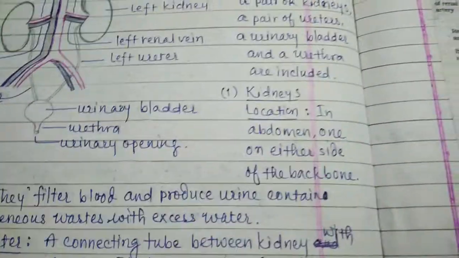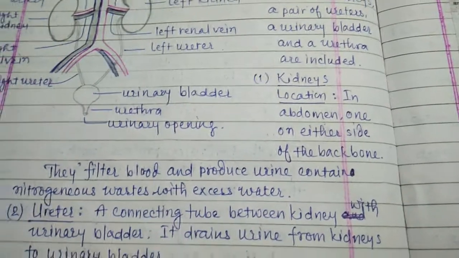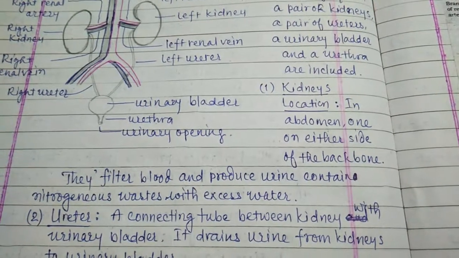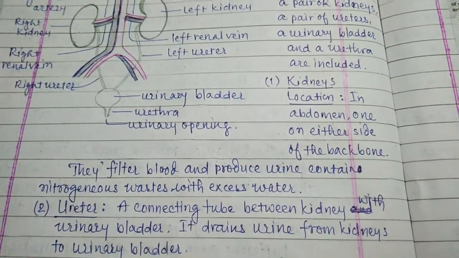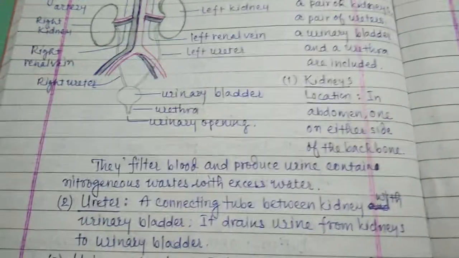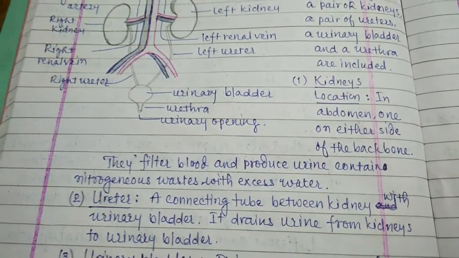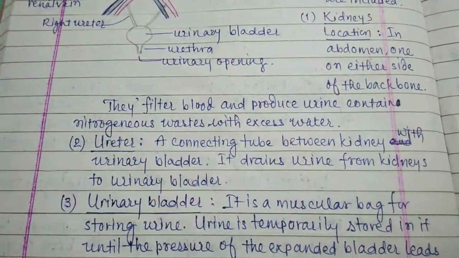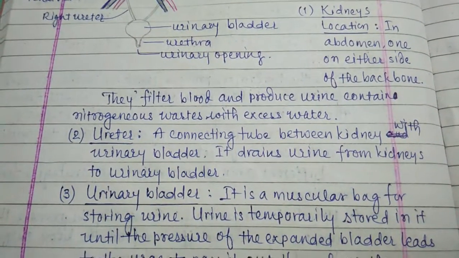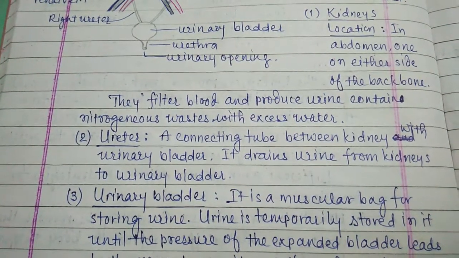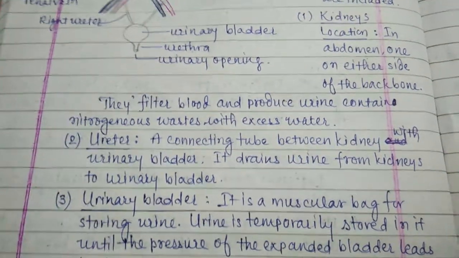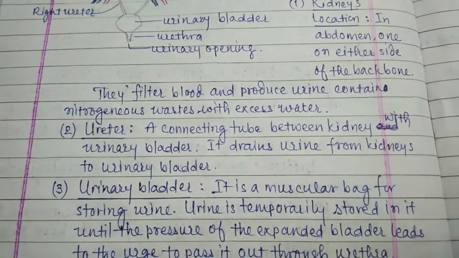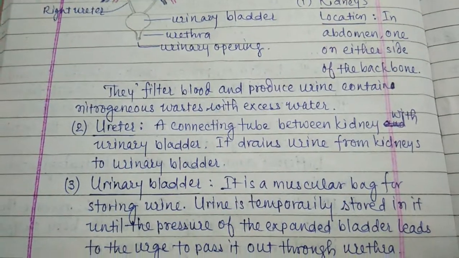Now, kidneys. Its location is in the abdomen cavity, one on either side of the backbone. On both sides of the backbone there is one kidney. They filter blood and produce urine containing nitrogenous waste with excess water. The main aim is the filtration of blood and removal of nitrogenous waste.